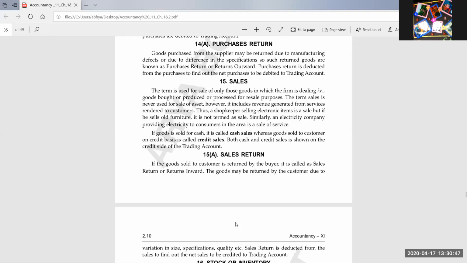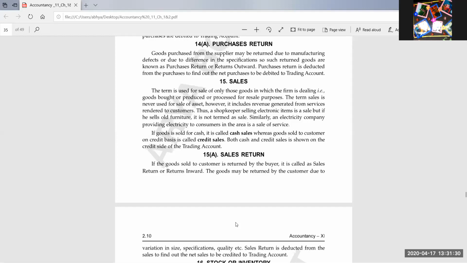Yes, sales return is similar to purchase return? No, these two are different concepts. How can these two be the same? Purchase return means a consumer or a retailer is returning the goods back to the seller or to the manufacturer. We are the businessman. We are purchasing the goods as well as selling the goods. So when we are purchasing the goods and returning those goods back to the wholesaler or to the manufacturer, it is known as purchase return. But when our customers are returning goods to us, we are getting back goods, then it is known as sales return.